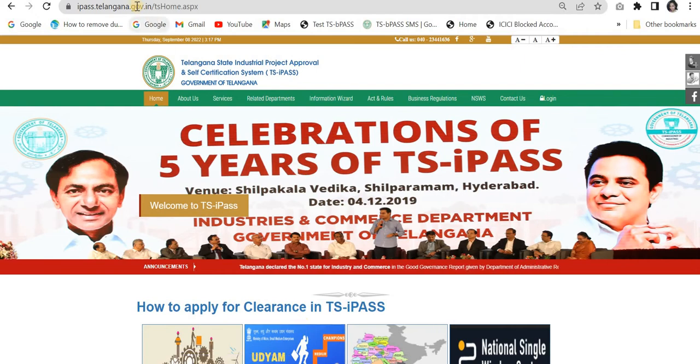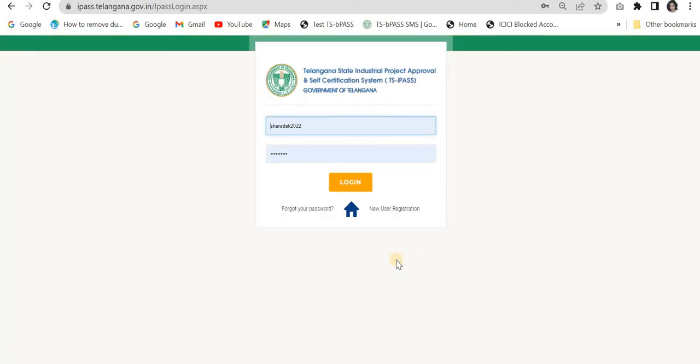So quickly log on to the TSIPASS portal by typing ipass.telangana.gov.in, and then it will take you to the home page like this, and then click on login. If you are a first time user, you have to create your user name and the password by clicking on the new user registration. I'm skipping this part because I have already created the username and the password for our video.